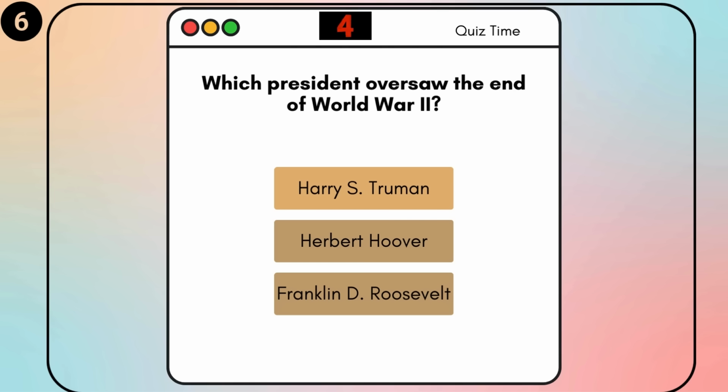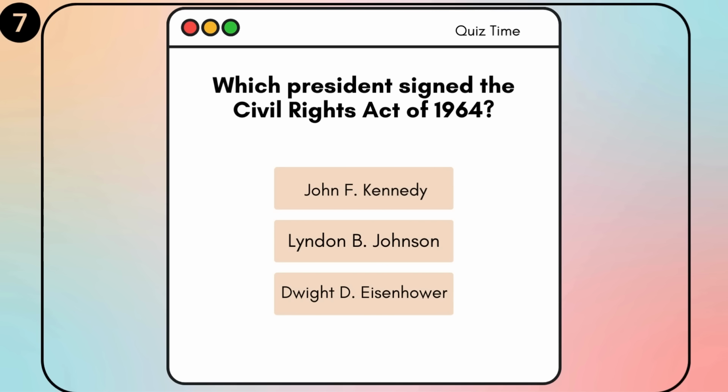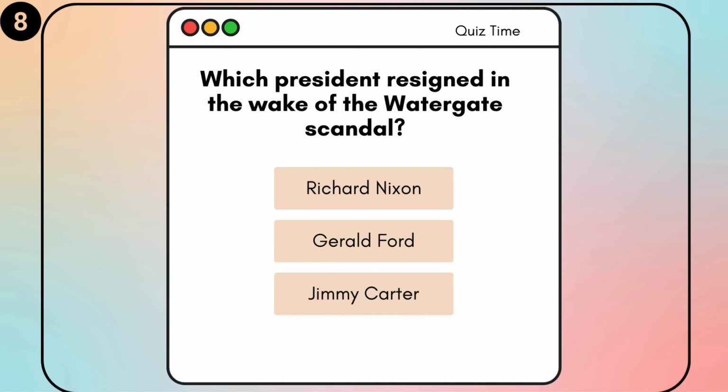Harry S. Truman. Which president signed the Civil Rights Act of 1964? John F. Kennedy, Lyndon B. Johnson, Dwight D. Eisenhower. Lyndon B. Johnson. Which president resigned in the wake of the Watergate scandal? Richard Nixon, Gerald Ford, Jimmy Carter. Richard Nixon.